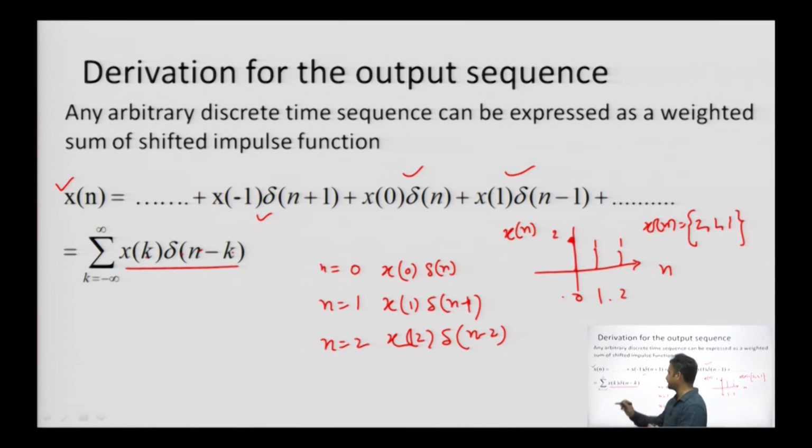This is the part, that is how we are going to define x(n), and if we combine these individual terms, then we have this formula as the summation where k equals minus infinity to plus infinity of x(k), then a shifted version of the delta function, the impulse function, which is going to give you the value of the input signal at every instant, right. Now we will consider this signal for the next part of the derivation of the output sequence.